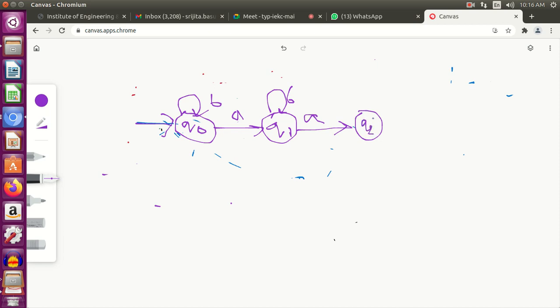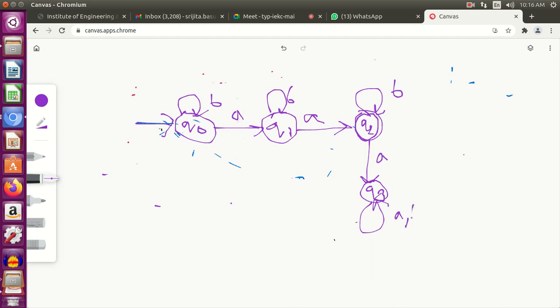At Q2, loop on b, and on a go to the trap state Q3.